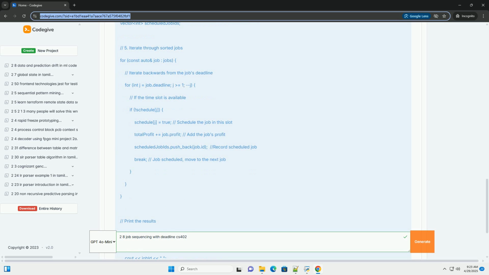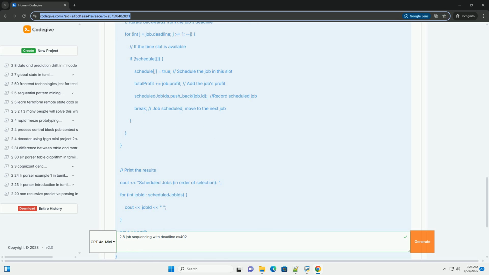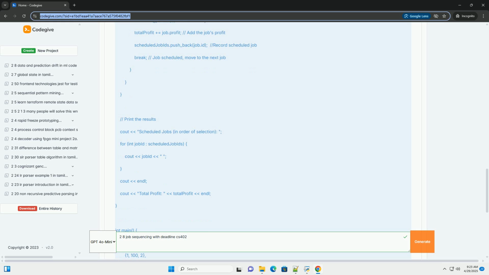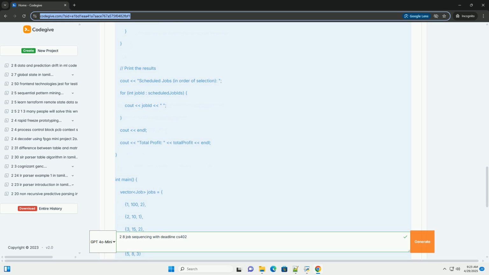The goal is to select a subset of jobs to maximize the total profit, subject to the constraint that each selected job must be completed by its deadline, and no 2 jobs can be scheduled at the same time. Essentially, you need to schedule jobs such that you maximize profit without any job overlapping and each job being completed before its deadline. Example.